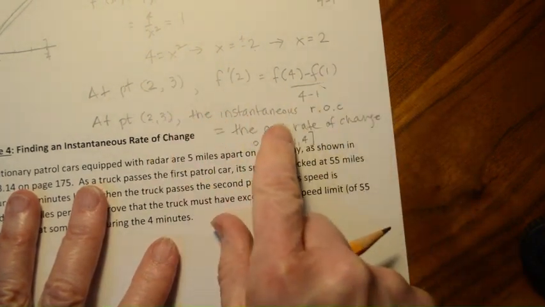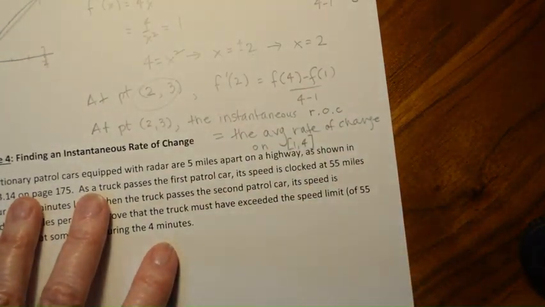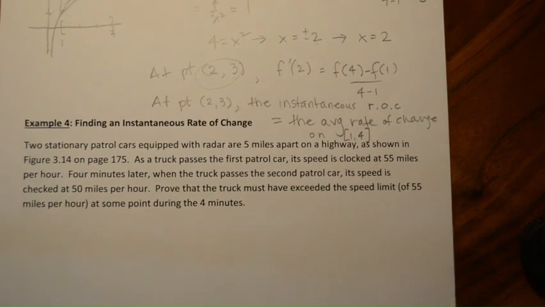You don't have to write both, you can just pick one of them, but this is the point that we're looking for, 2, 3. Okay, let's take a look at the next example.